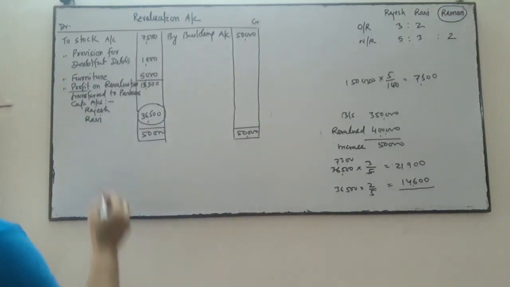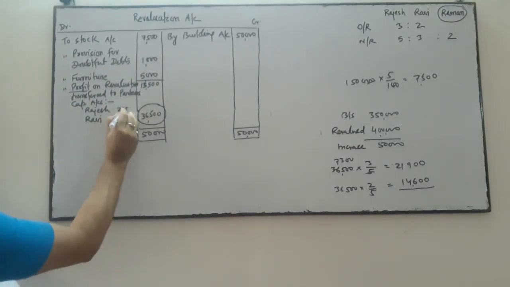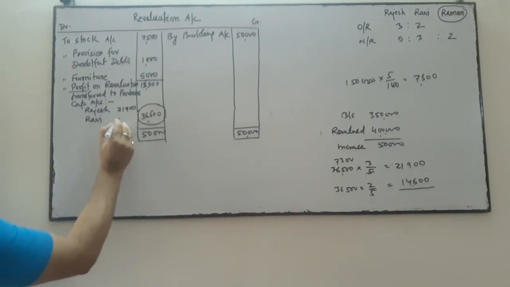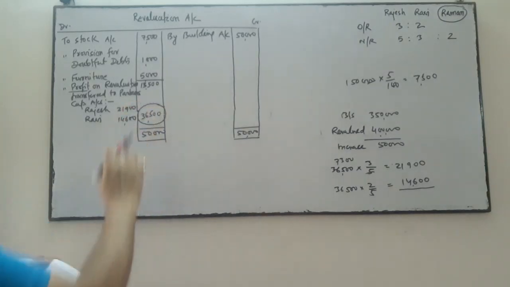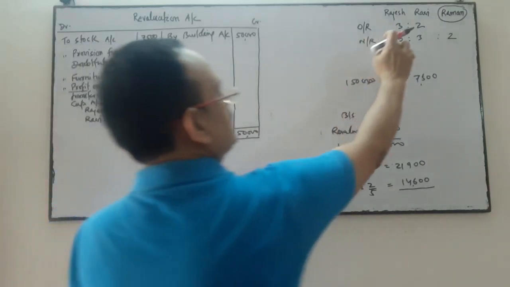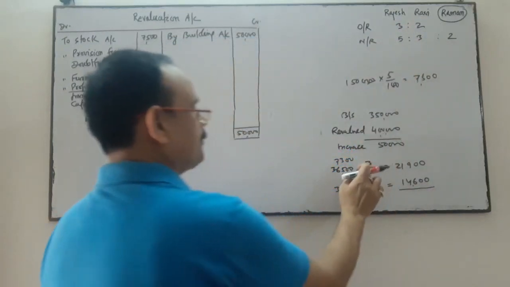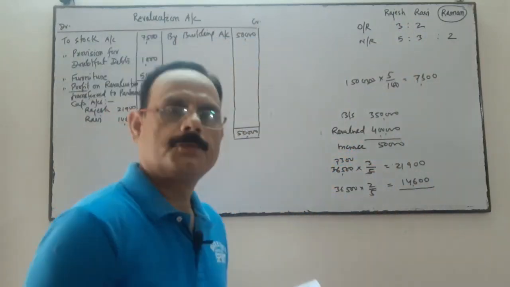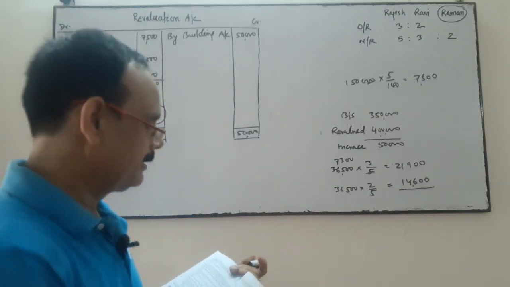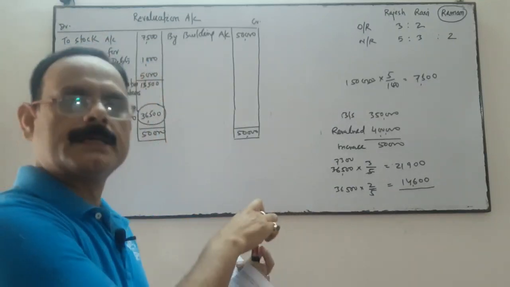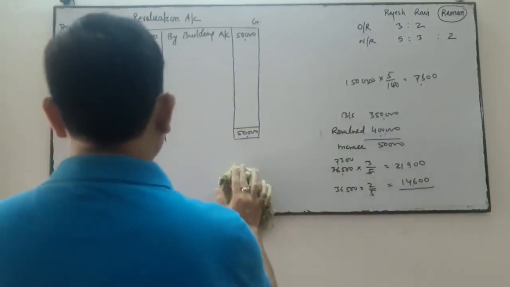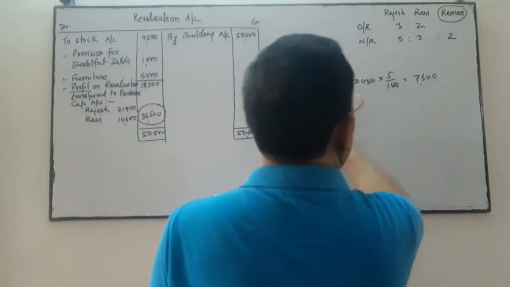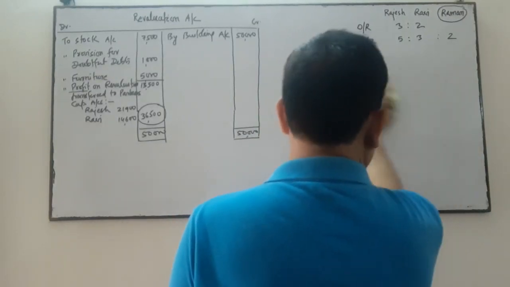So 21,900 to Rajesh and 14,600 will be transferred to Ravi. Thereafter we will prepare the partners' capital account.